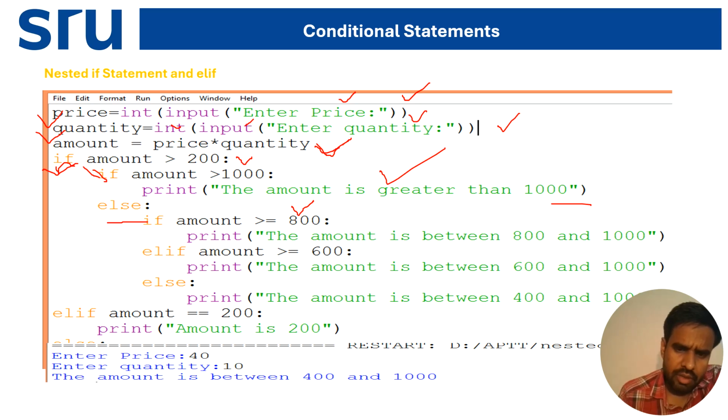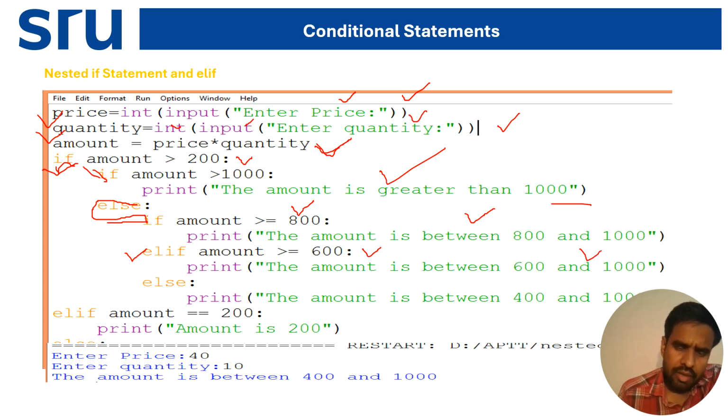If the amount is greater than or equal to 800, I'm going to print the amount is between 800 and 1000. Sorry, this is an else if, it will come as an else if. Else if the amount is greater than or equal to 800, then it will print the amount is between 800 and 1000. Now another else if: if the amount is greater than or equal to 600, then it will print the amount is between 600 and 1000.